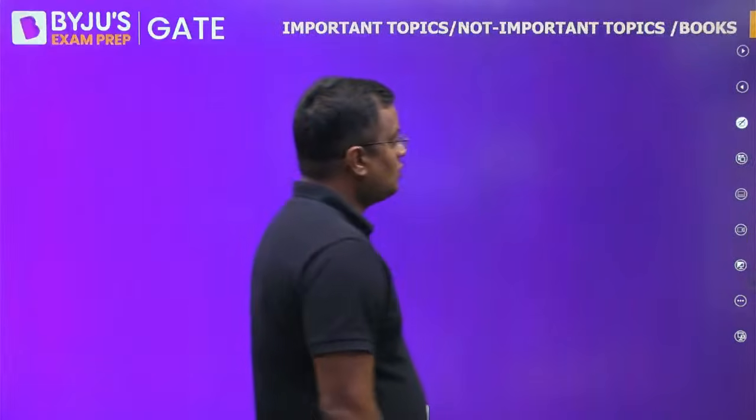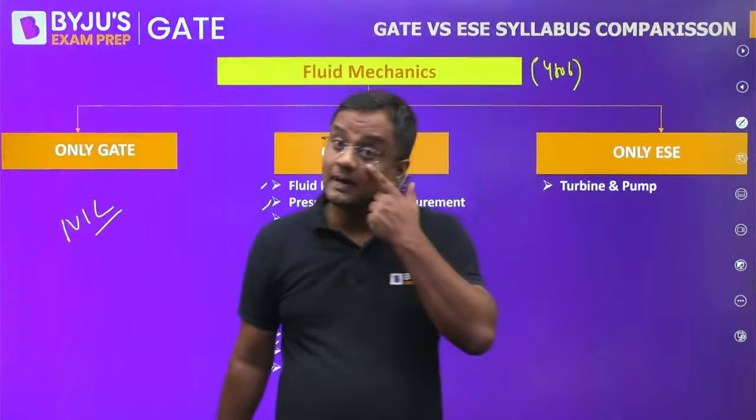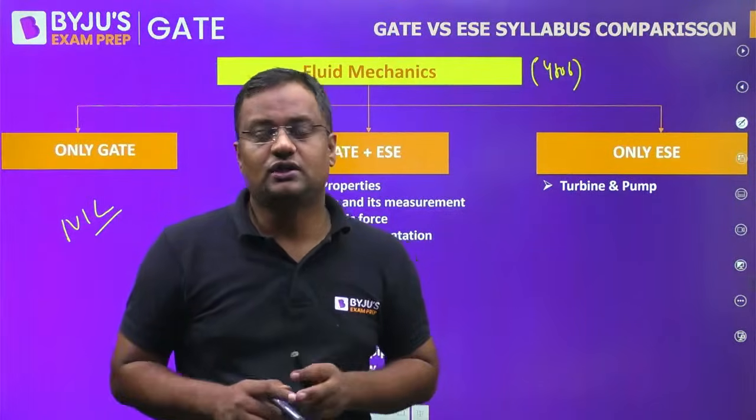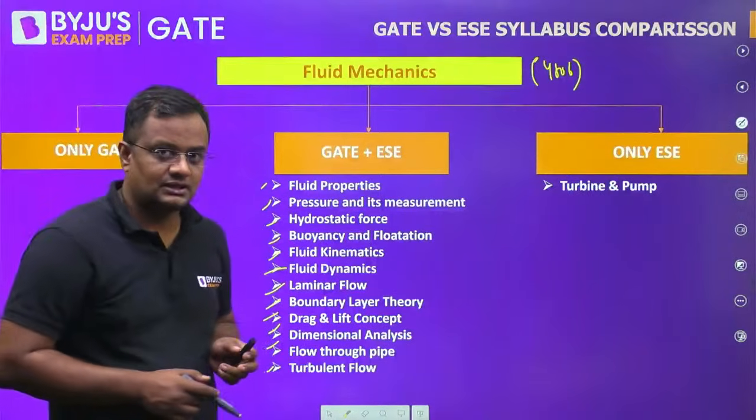The topics which are only in engineering services are turbines and pumps. That hydraulic machine part is not coming in GATE, where you make velocity triangles and vectors. That is only in engineering services.